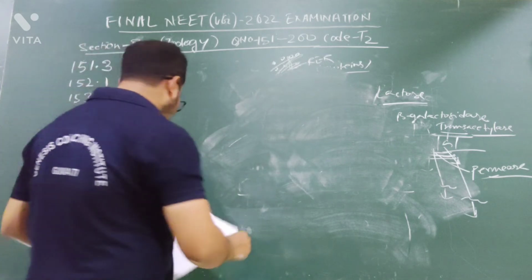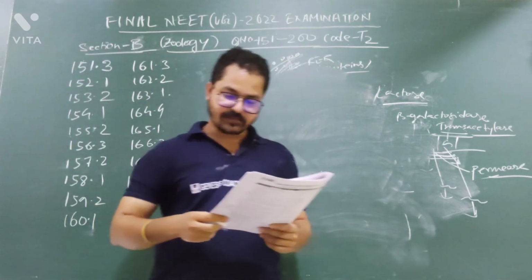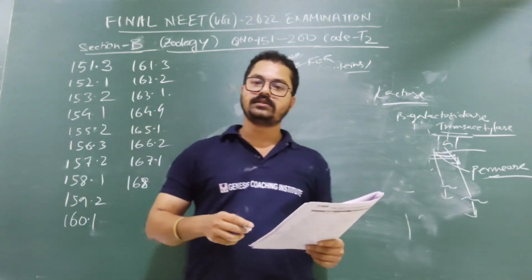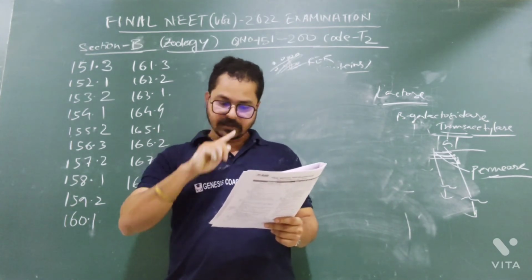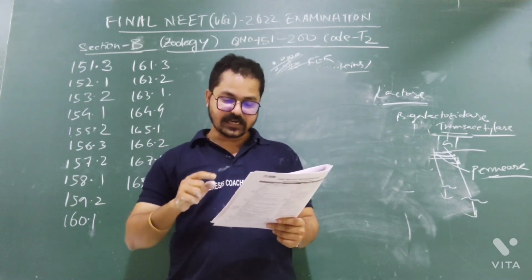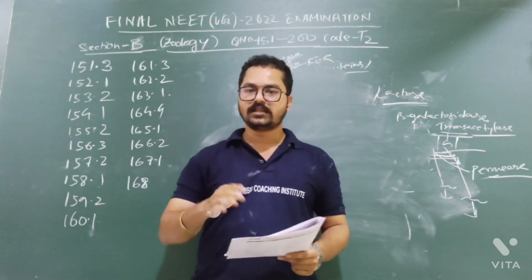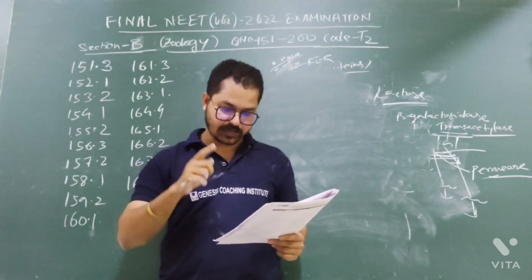Question number 168. Which of the following statements are true for spermatogenesis but do not hold true for oogenesis? Means it is true for spermatogenesis but it is not true for oogenesis. Okay. Option number A: it results in the formation of haploid gametes. Yes. Either it is oogenesis or spermatogenesis, they will produce the gametes and both the gametes are haploid. Option A is correct.